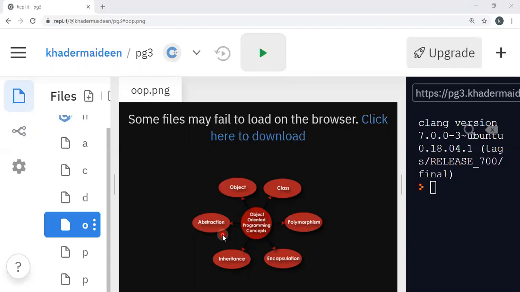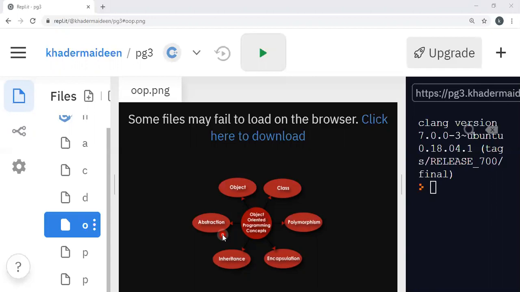This is done by the data hiding principle. That is, the data members or the methods can be grouped into private, public, or protected, and this implementation can be hidden. So that is called data hiding.